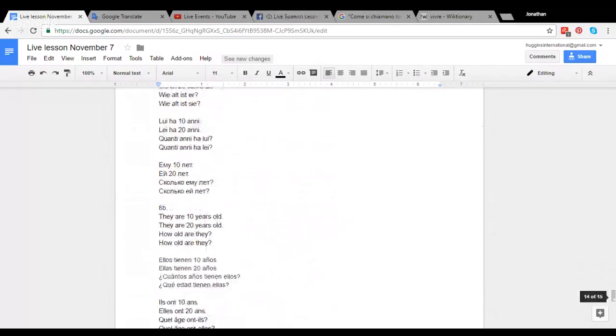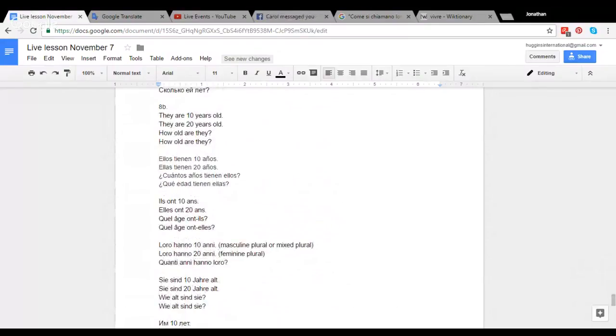So in the plural form, it would be ellos tienen 10 años, ellas tienen 20 años. And I could ask a question, ¿cuántos años tienen ellos? Or ¿cuántos años tienen ellas? And I could ask also, ¿qué edad tienen ellos? ¿Qué edad tienen ellas?